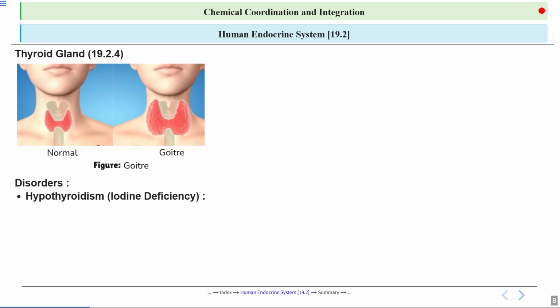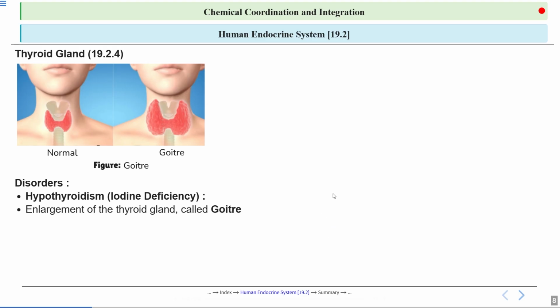That leads to a slowdown in metabolic processes, causing symptoms like weight gain, fatigue, and cold intolerance. It's a common preventable condition, especially in regions with low iodine content in the soil and water, and can be addressed by consuming iodine-rich food, or we can say iodized salt.